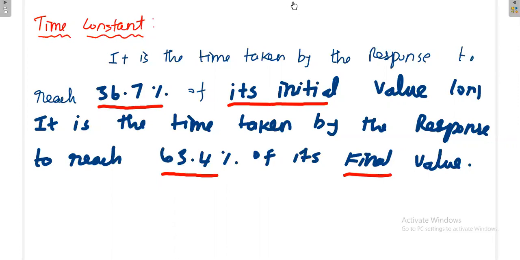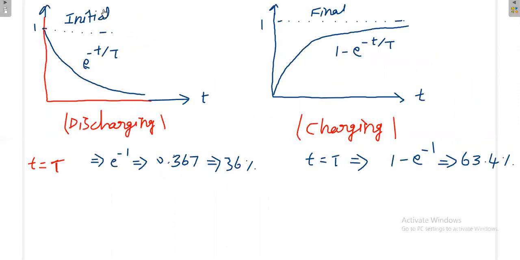Say for example, if this is with respect to initial value, then it may be the source free circuit. Once the inductor or capacitor is connected with the resistance, then the capacitor voltage or inductor current will decay like this. As time progresses, the energy inside the capacitor or inductor is getting decreased, so the voltage or current in the circuit will decrease. Finally it will reach zero, because the source free circuit will have zero value at steady state. So it is discharging.